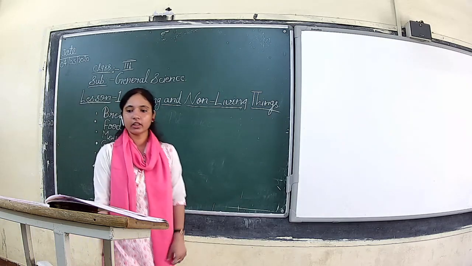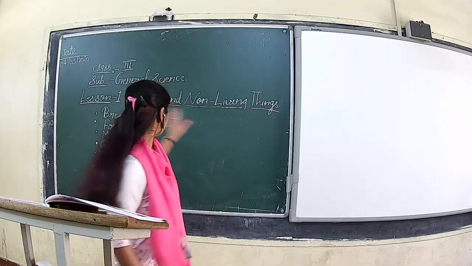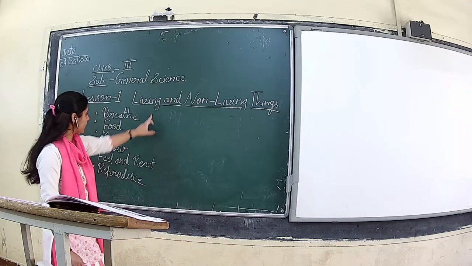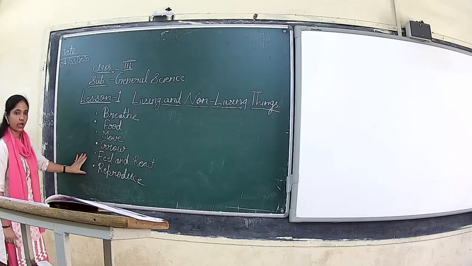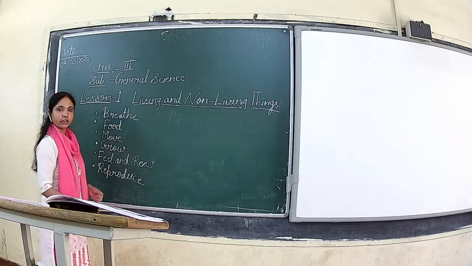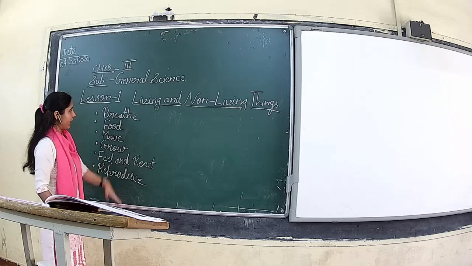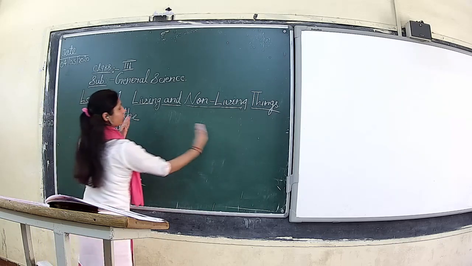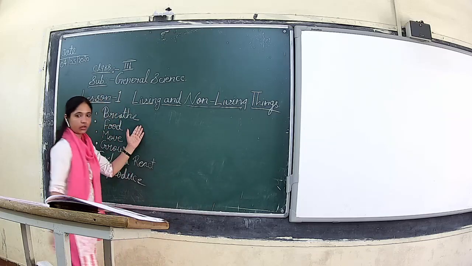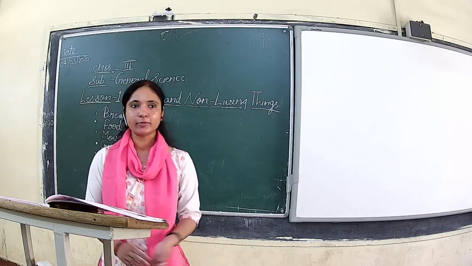So these were all the characteristics of living things. And all these characteristics, 1, 2, 3, 4, 5, 6, are absent in non-living things. So by knowing these characteristics, we can easily categorize a thing into living and non-living. Okay. So that's all about the chapter.